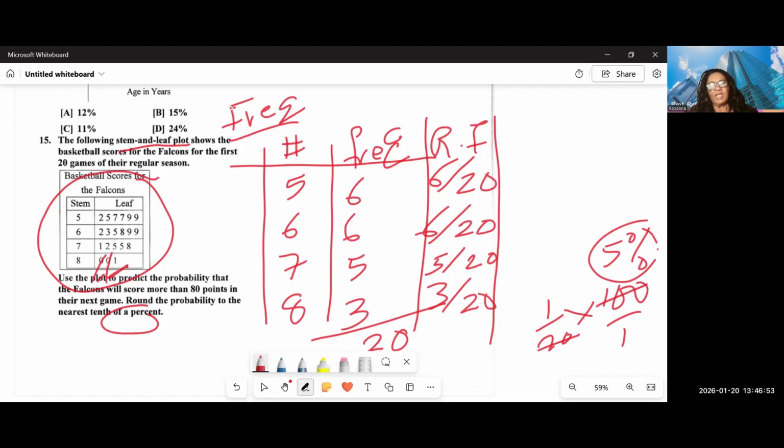And what if you are told to find the mean for the whole season, the median? What if you're told to find the standard deviation? You might be told to do that. So in other words, you should be able to read the frequency distribution.